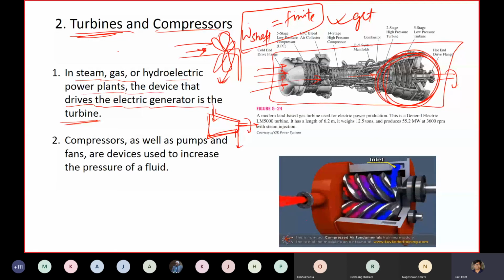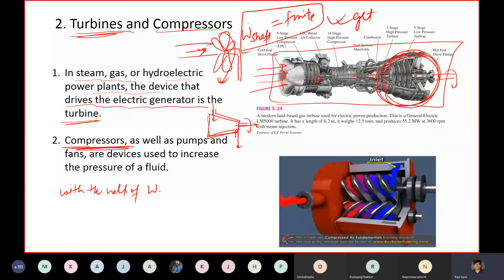Okay, and compressors are actually the opposite of turbines. Okay, so compressors are where some sort of work in is being done to the system.